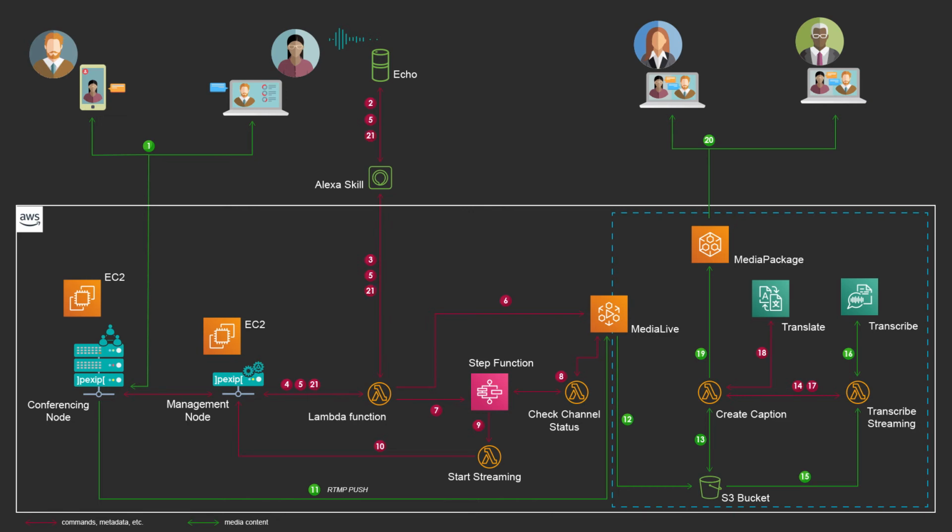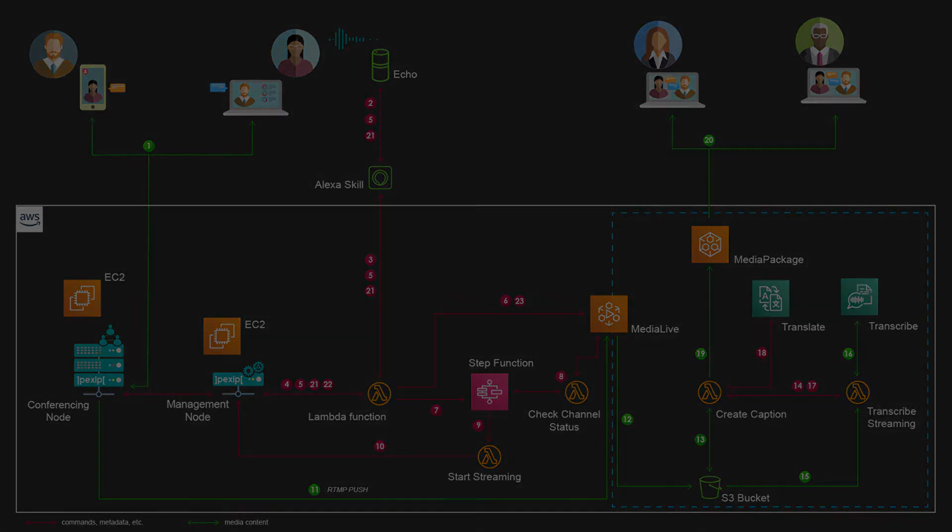Once the meeting ends, the host requests through the Amazon Echo to stop streaming the video conference. Using the API, the Lambda function then instructs the Pexip management node to stop streaming the video. The Lambda function then stops the MediaLive channel, ending the streaming, the transcription, and the translation.